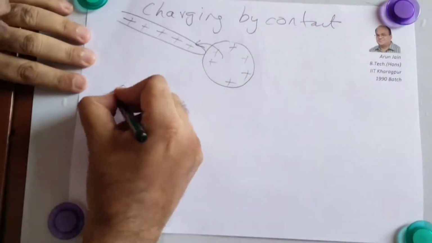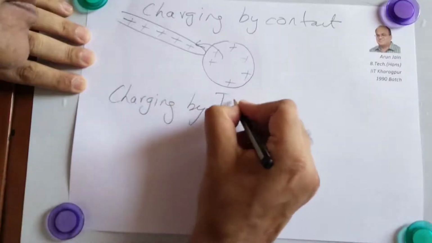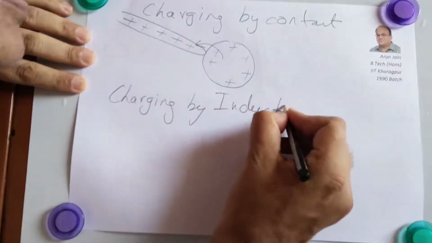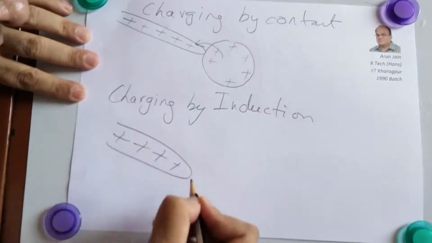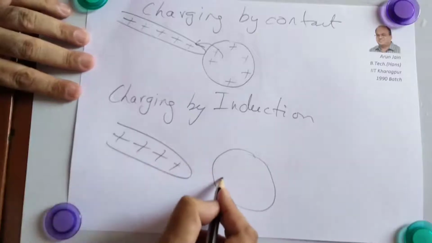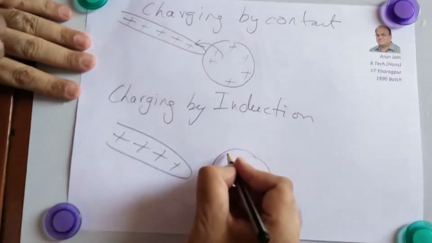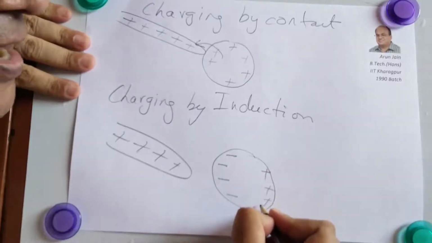The next method of charging a body is charging by induction. So now this is a plus charge body, plus or minus makes no difference, and here is a neutral body. So when this comes close, it will pull electrons near to itself. The plus charge will stay behind.